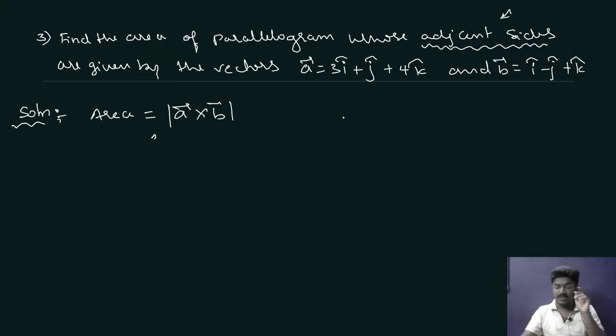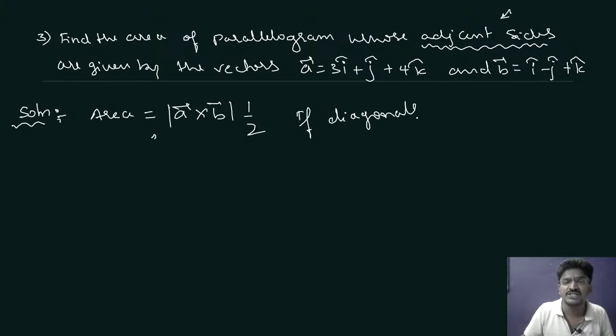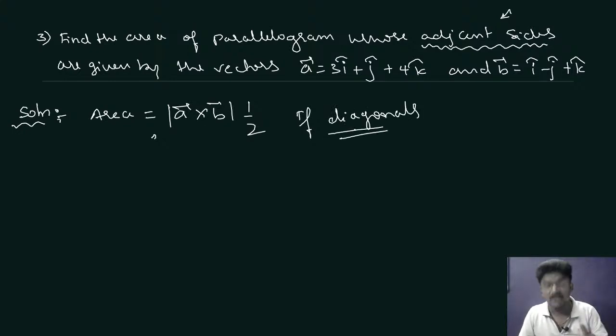If diagonals are given, you have to multiply by 1 by 2. If diagonals are given, the formula will be A cross B into 1 by 2.